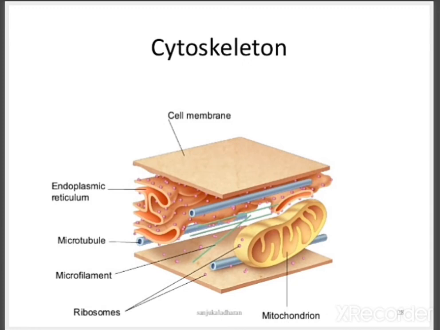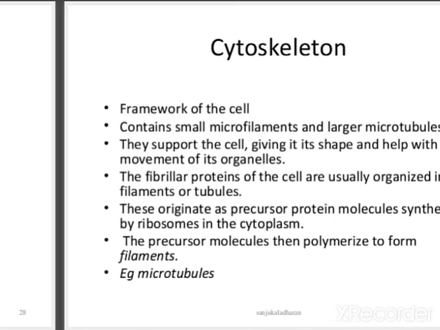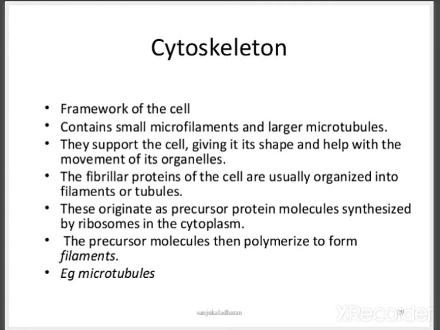And this is the cytoskeleton. The cytoskeleton consists especially of microtubules and microfilaments. It contains the framework of the cell, which contains small microfilaments and large microtubules. They support the cell, giving it shape and helping with the movement of its organelles.